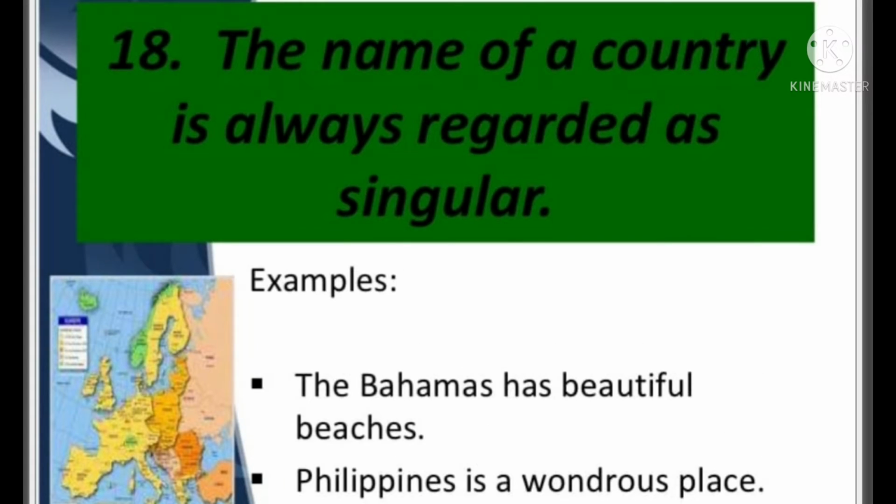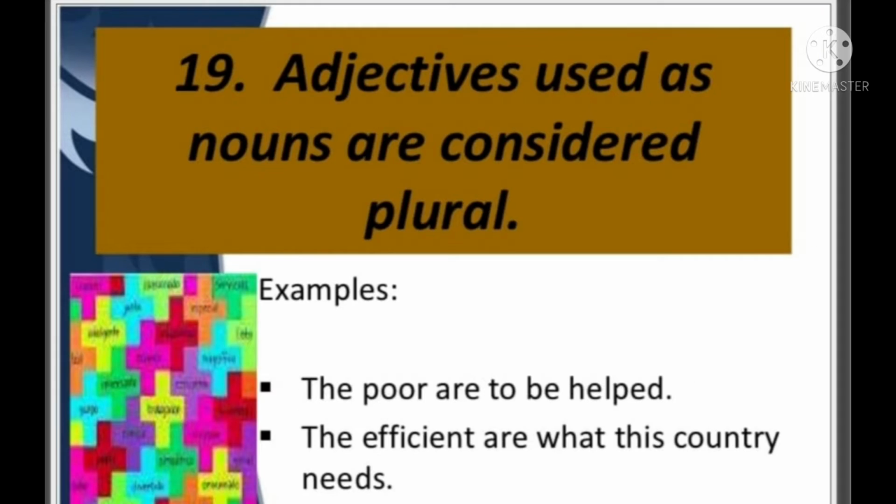The name of a country is always regarded as singular even though it ends with S. For example, Philippines is a wondrous place. It is ending with S, but it doesn't matter, it is always singular.